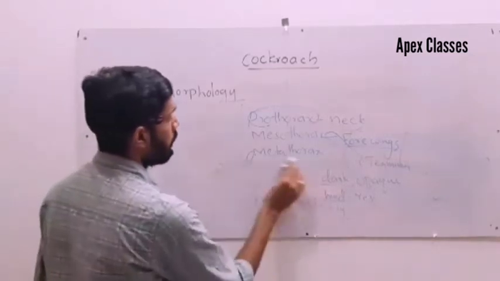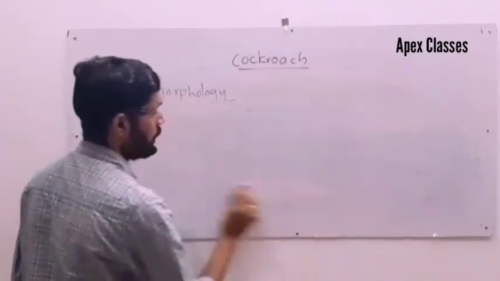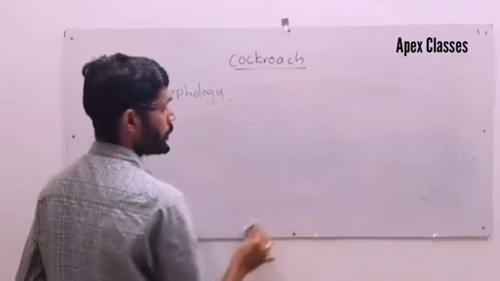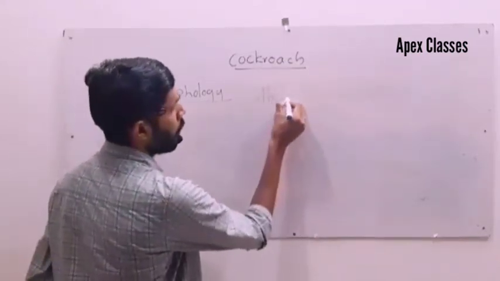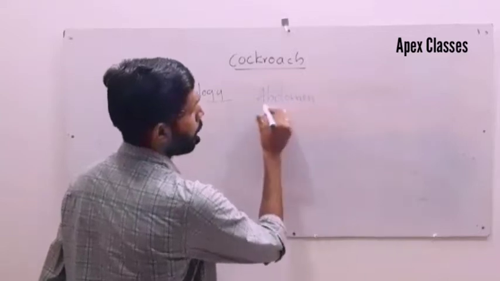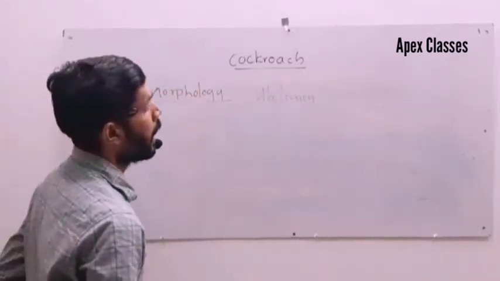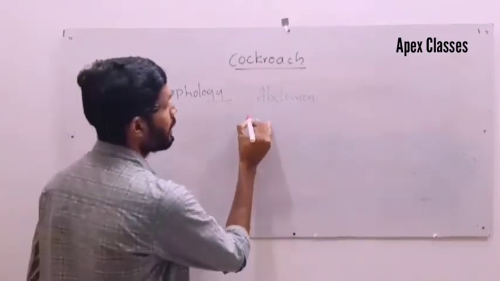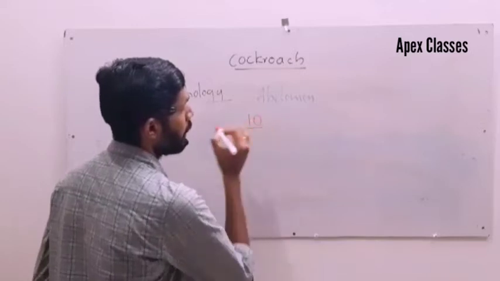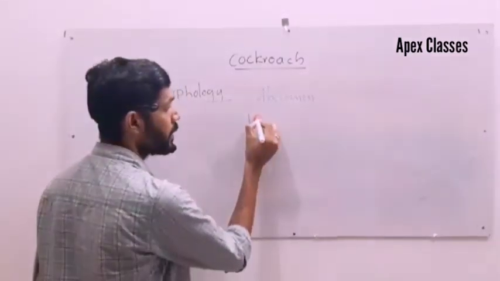Next, we need to discuss the abdomen. The last section from the morphology, abdomen of cockroach. In both male and female cockroach, abdomen consists of 10 segments.